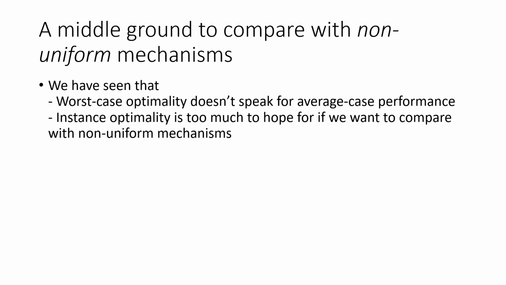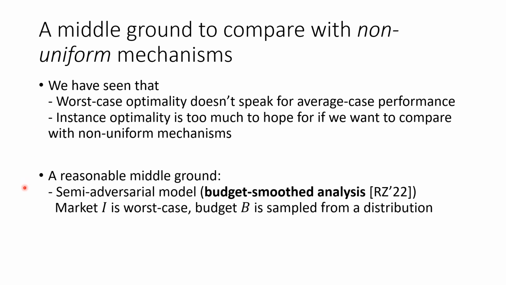So far, we have seen that worst-case optimality doesn't speak for the average case performance. And as I explained before, instance optimality is too much to hope for if we want to compare with non-uniform mechanisms. Therefore, we proved our instance optimality result against the uniform mechanisms. Now, we strike a reasonable middle ground where we can compare average case performance with non-uniform mechanisms. Specifically, we study a semi-adversarial model called budget-smoothed analysis, which was proposed in our last year's ITCS paper.